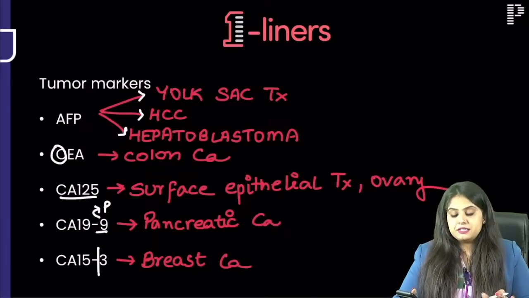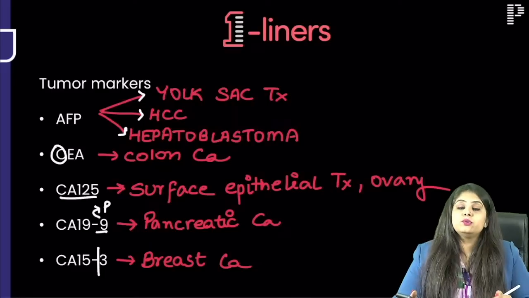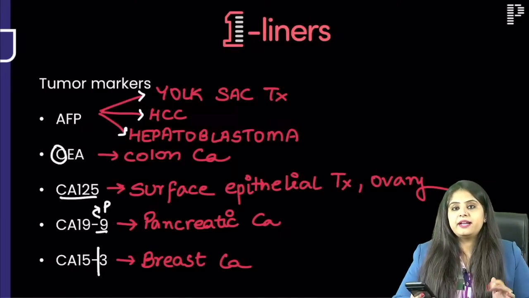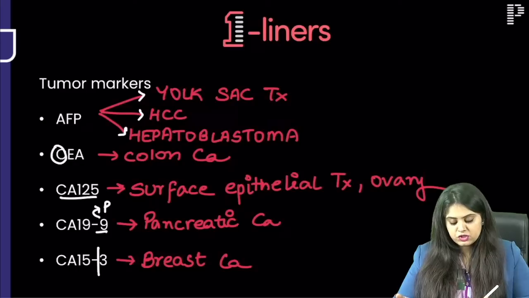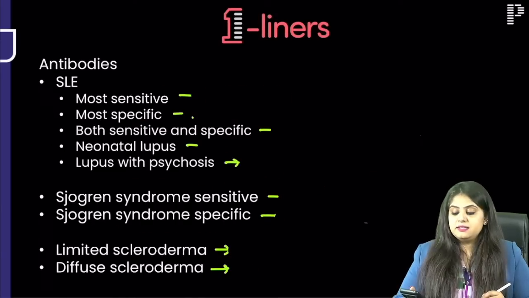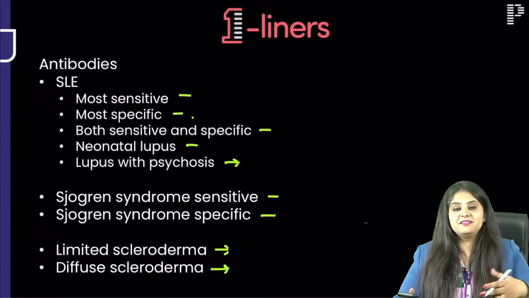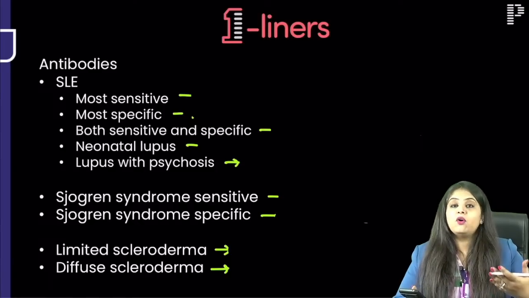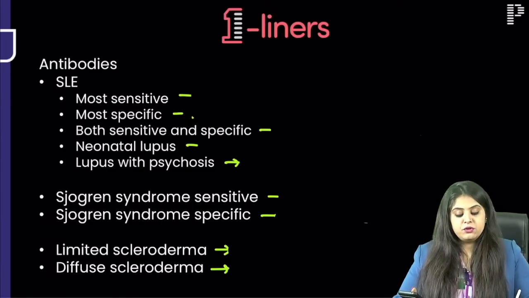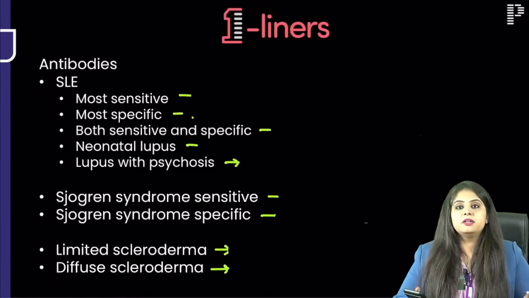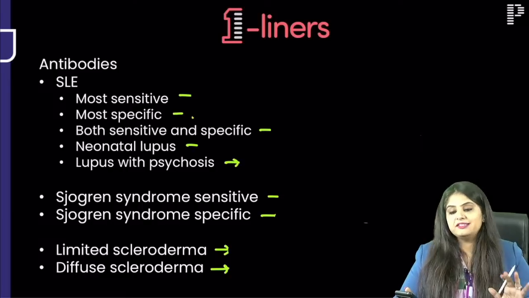I think this is settled. Okay, now I am going to show you a slide which all of you will hate me for right now, but you will probably love me on the day of the exam, because you know one such question shall come. All the antibodies. Apparently this is one-liner from my end, but this will have 10 one-liners. So now you have all the antibodies for SLE, for Sjogren, for scleroderma. Derma, path, micro, all antibodies in one place.